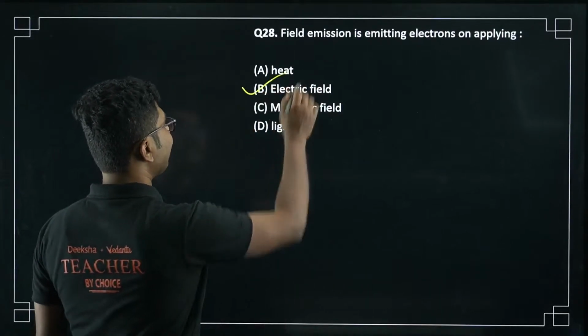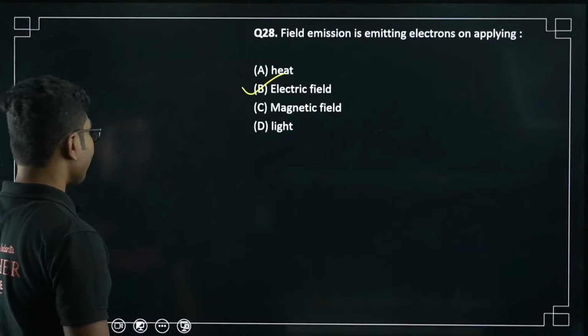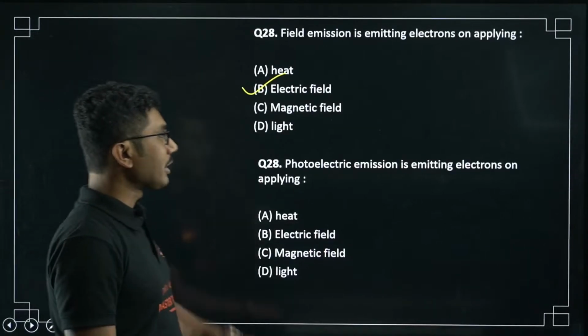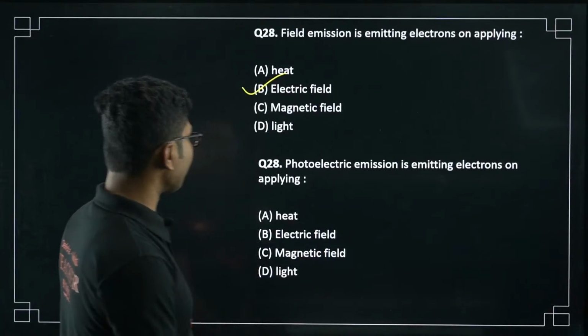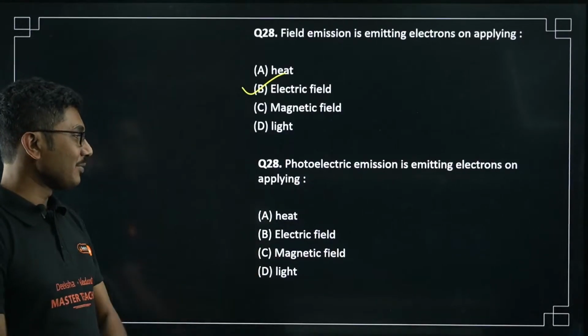28B, yes, electric field, not magnetic field. Magnetic field cannot extract electrons, only electric fields can. Now photoelectric emission in emitting electrons on applying. Now answer this question. Photoelectric emission is